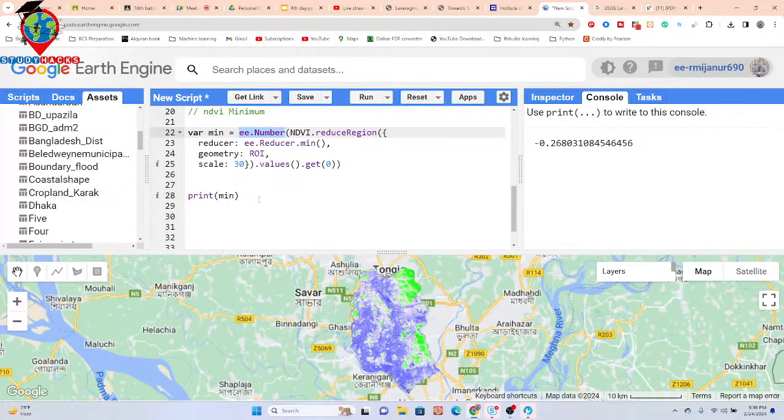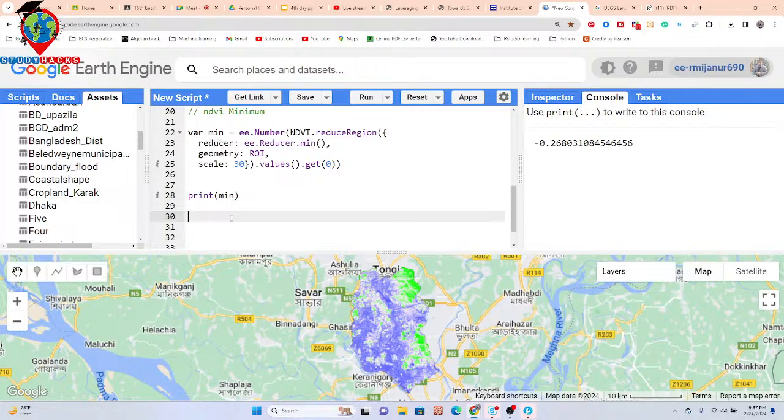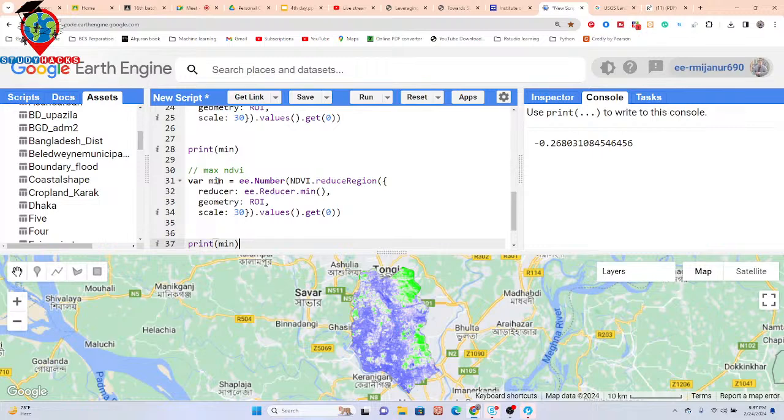So now let's do the same thing for the maximum. Simply copy the same code. Now try to find the max NDVI. Paste here, and then I give the name, suppose max. Then just change it here. I put here max. Then print the max variable. Click run.